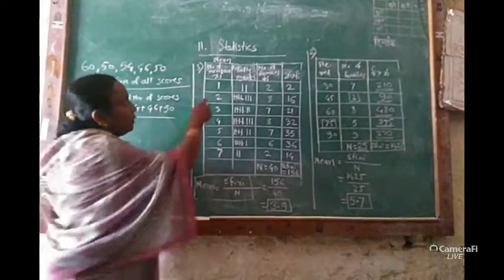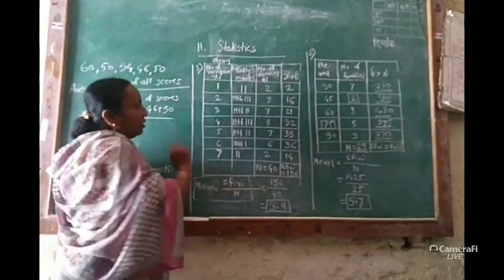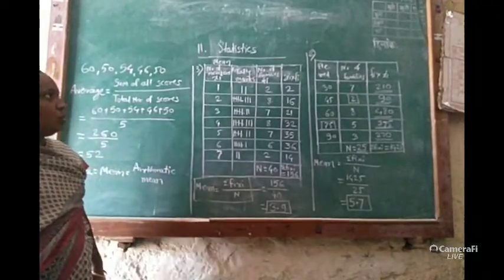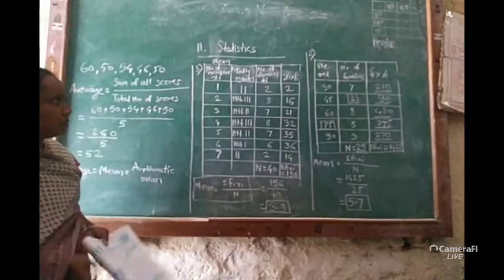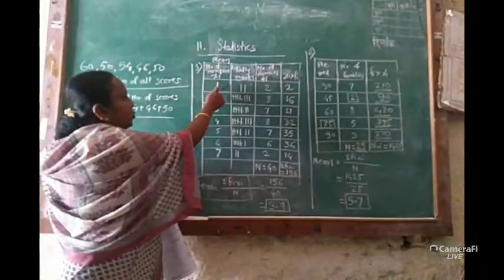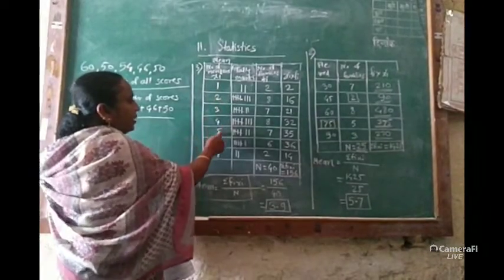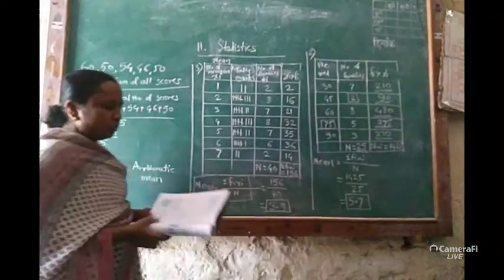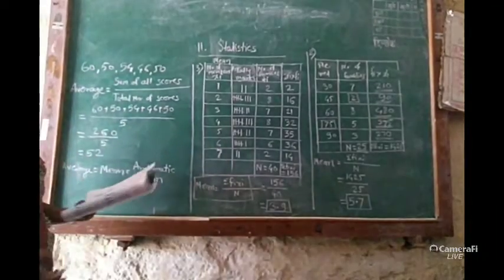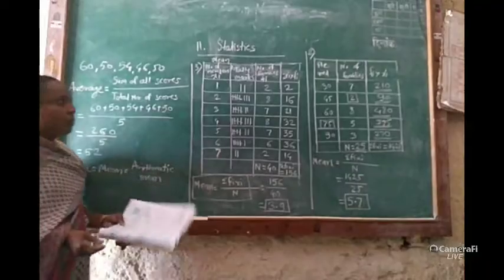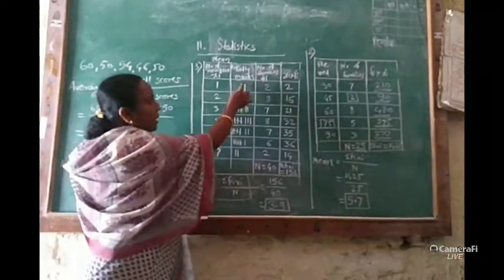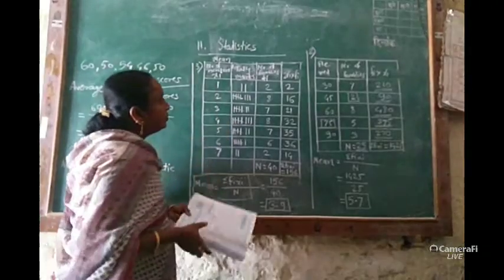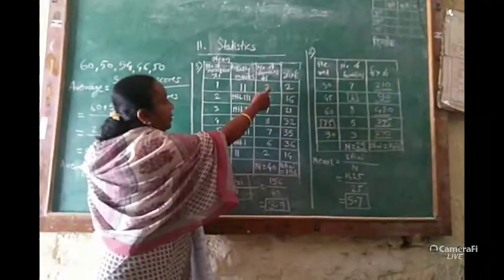While writing the xi column, we have to start from the lowest score up to the highest score. In the given data, 1 is the lowest score, so my first row is 1. Again 2, 3, 4, 5, 6 and 7 is the largest score. Here we stop writing. Then we have to draw the tally marks. One number occurred 2 times, so I have drawn 2 standing lines here, and the number of families will be 2.